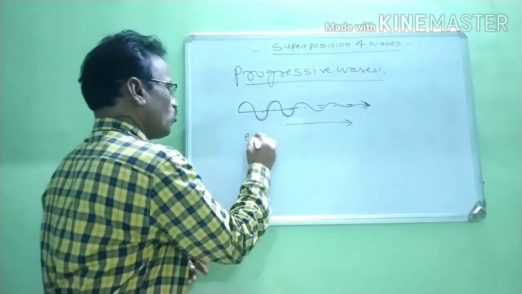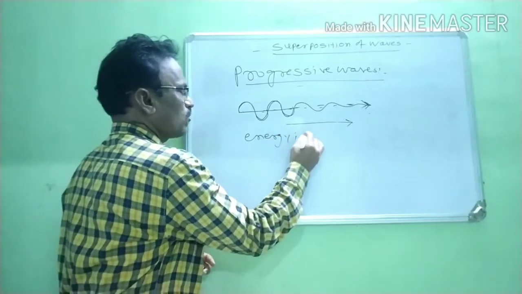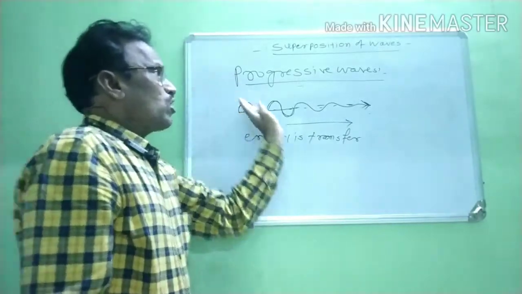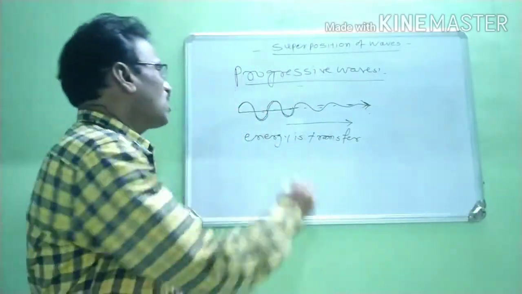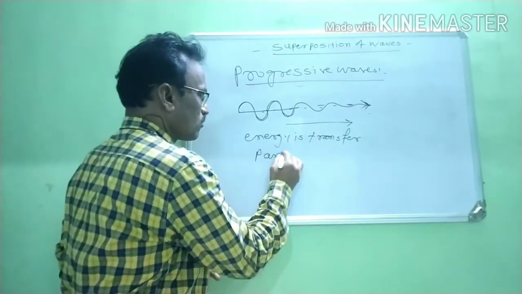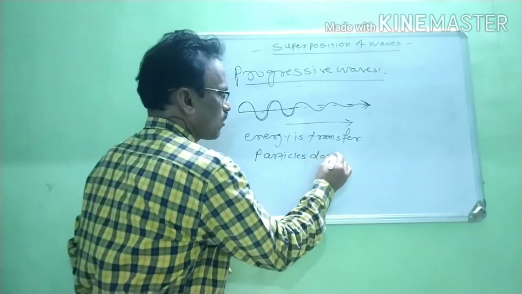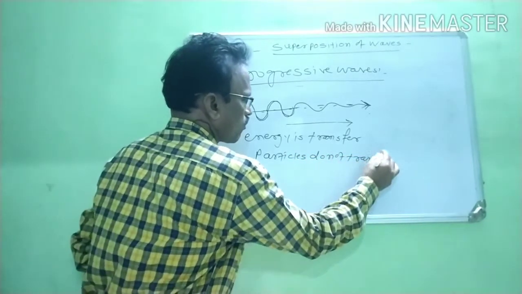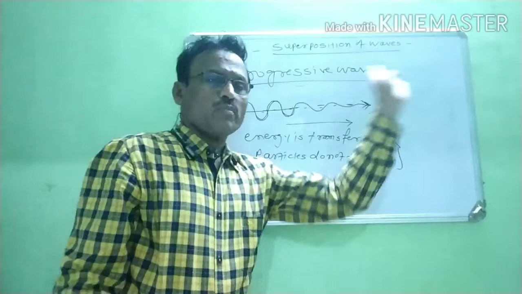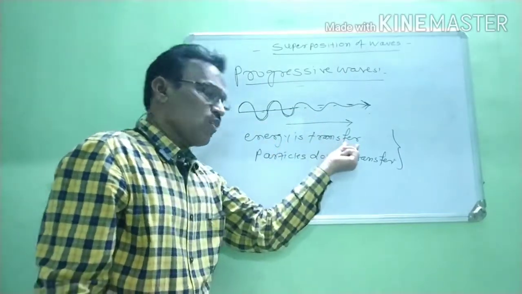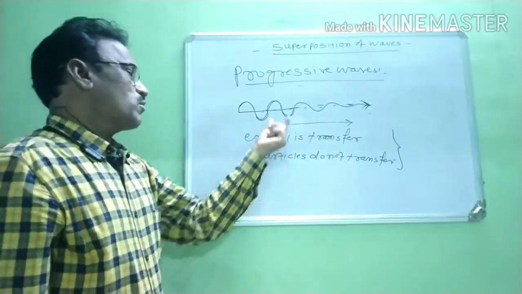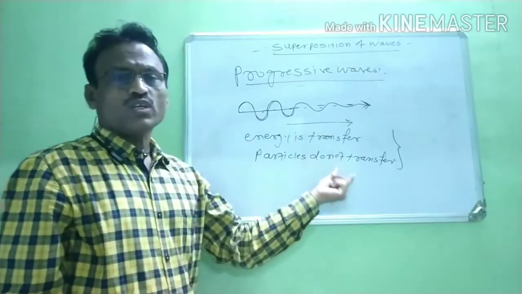But when a progressive wave travels through the medium, the particles of that medium do not transfer. Therefore, we have to concentrate on these two parts. Energy is always transferred from one point to the other, or one particle to the other particle, but the particles of that medium do not transfer from one point to the other point.